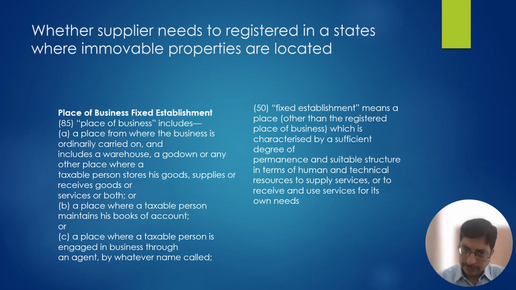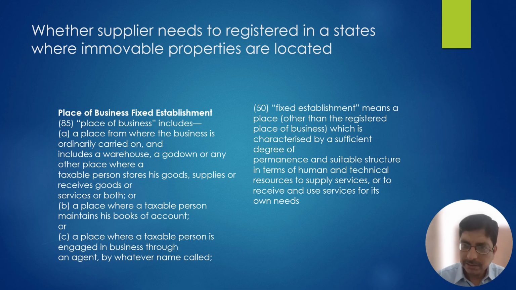They are having the advocate, accountant, administration staff all in Mumbai, and in different places they are having their property, like in Delhi, in Bhopal, in Karnataka, in Tamil Nadu, etc. Now the question is whether that ABC Private Limited needs to obtain a GST registration at the place where that immovable property is located and charge CGST, SGST and mention the place of supply as where that property is located.